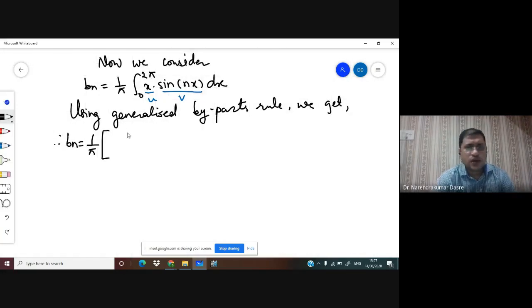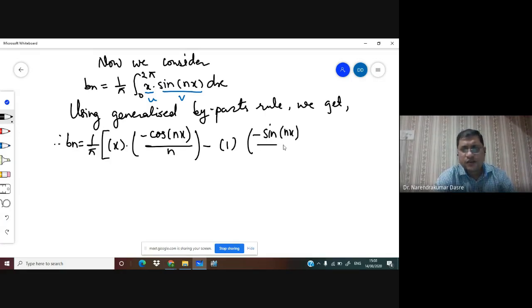Okay, so please don't be in a hurry. Write down step by step, and after you write step by step, apply the proper limits. So we can have here is equal to 1 upon pi.